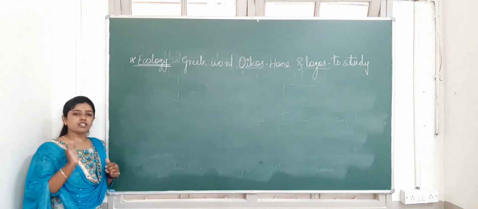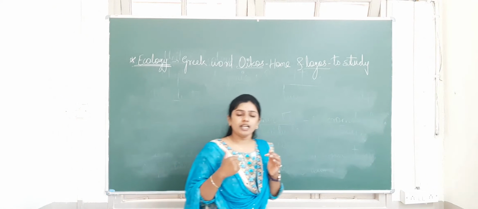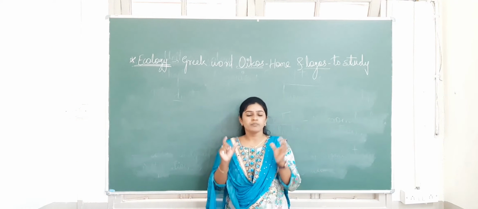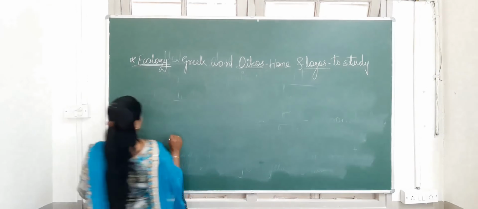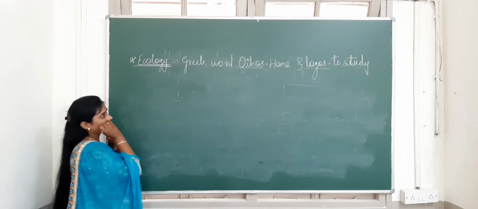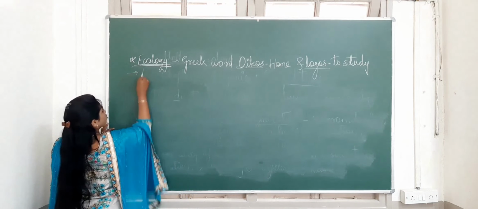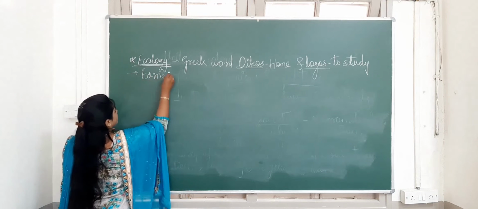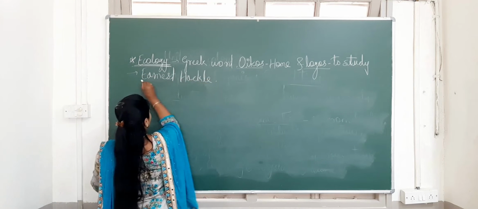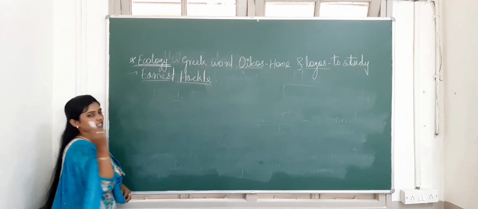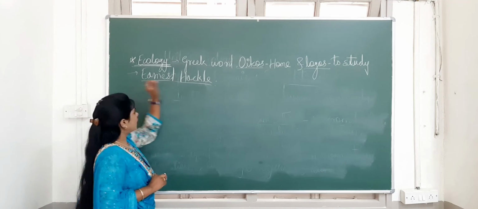The components of ecology are of two types: the biotic component and the abiotic component. Biotic means living, abiotic means non-living. This term ecology came from a Greek word and was coined by the scientist Ernest Haeckel. Just remember the name of the scientist. It may be asked as a one mark question in the examination: who coined the term ecology? You have to remember the name, Ernest Haeckel.